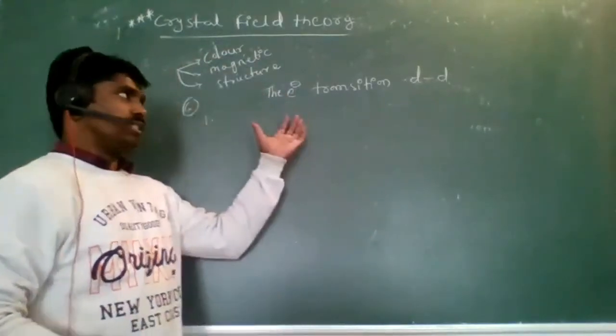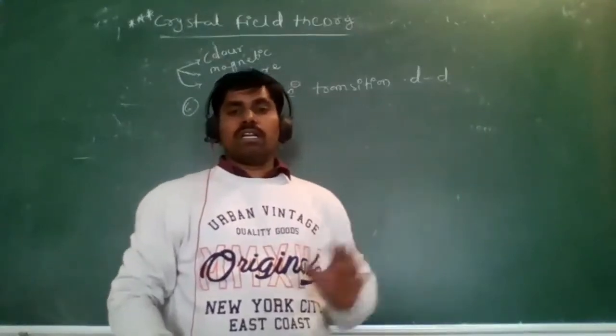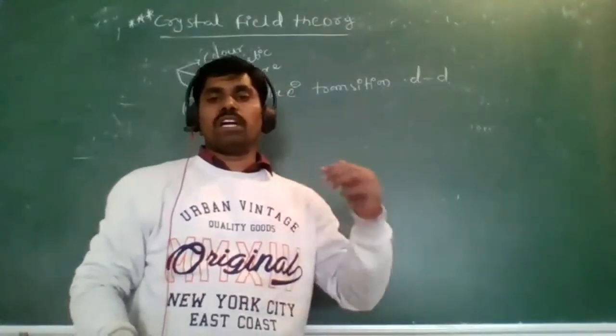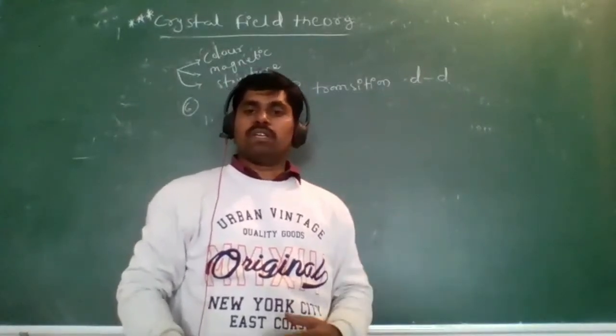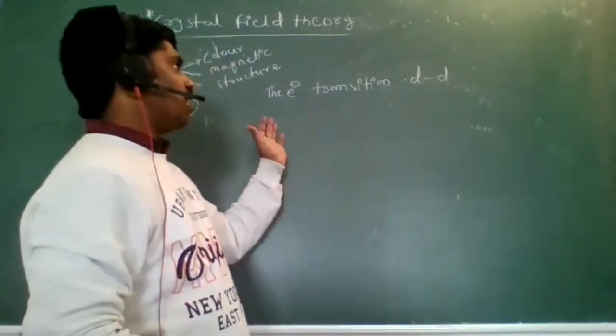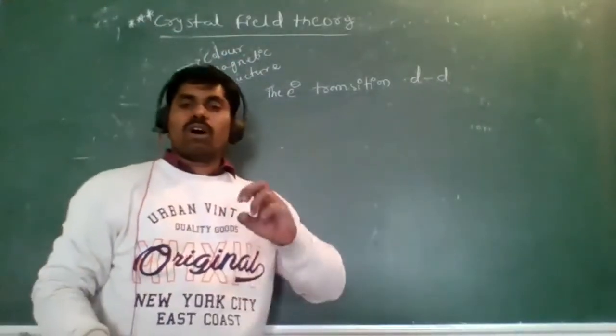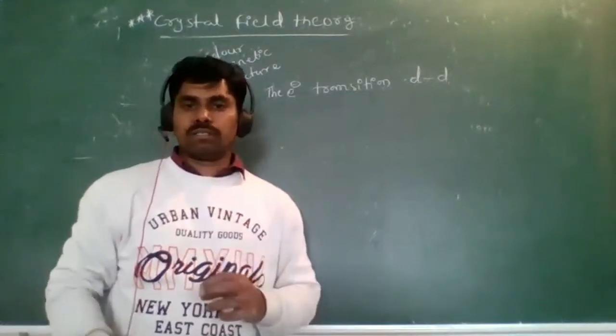What is the d-d transition? Transition means the movement of electrons from one d orbital to another d orbital in the same subshell. By the d-d transition, transition metal complexes emit colors. Is that clear?